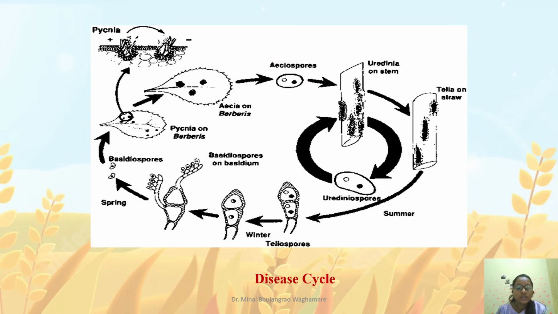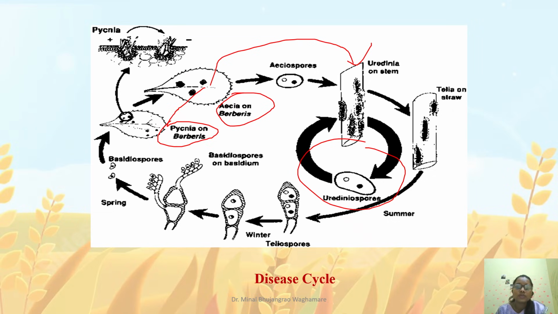And we can see in this life cycle, here pycnospores are present on the barberry in pycnidia, leading to the ascospores on barberry, present inside the asci. These ascospores come to the wheat crop and lead to the uredospores. These uredospores are a repeating spore. That's why it can continue the life cycle or repeat the life cycle without depending on the other spore stages.